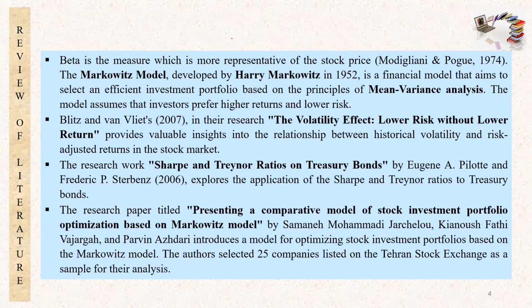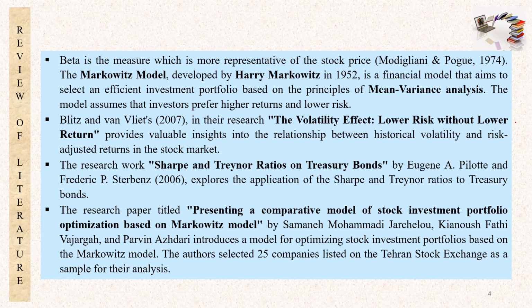An extension to that was done by Blitz and Vliet in 2007. Even in their research, on the volatility effect, lower risk without lower return, they found the relationship between historical volatility and risk-adjusted returns in the stock market.